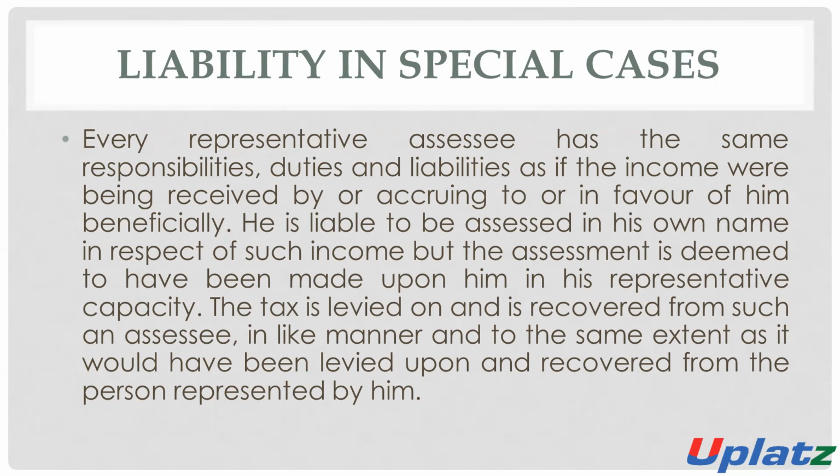Everything will be the same, but he will represent himself as a representative assessee on behalf of another person. It means the income will be assessed in the hands of such person, but as a representative, under the representative capacity, not his own capacity. But all the duties, all the activity will remain the same.